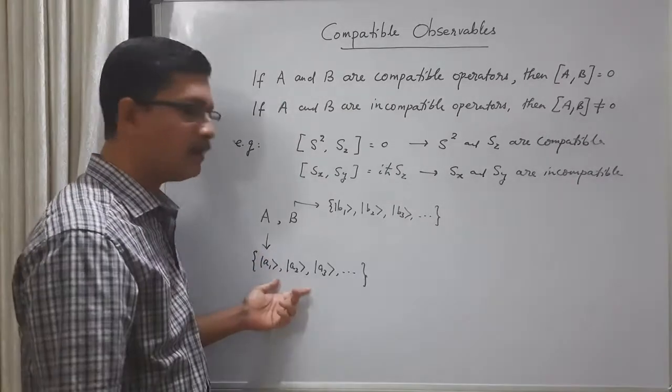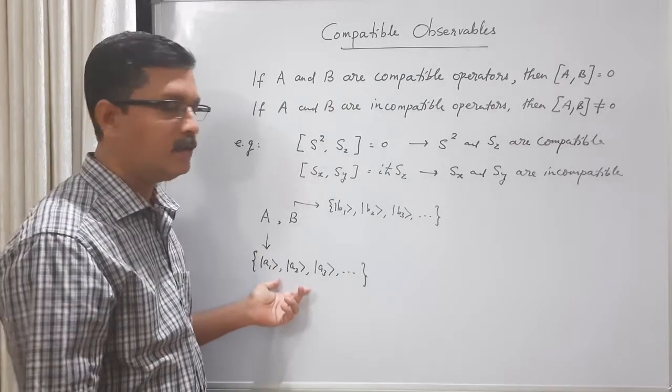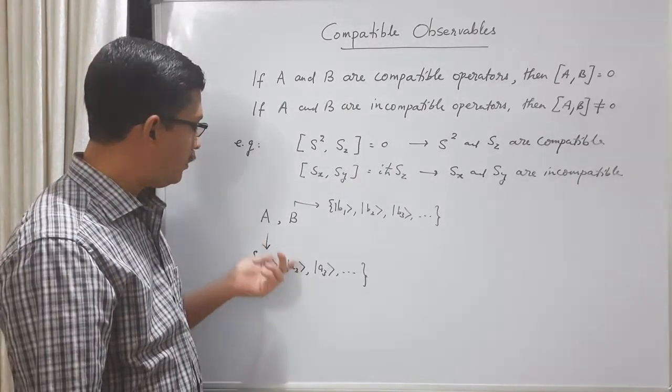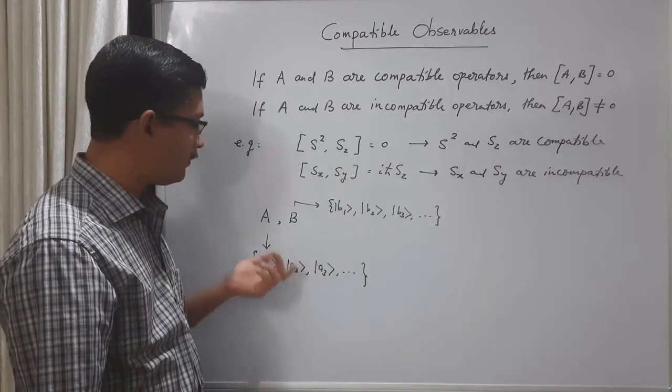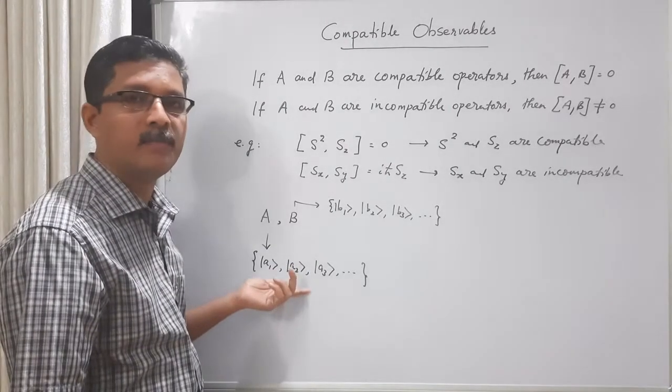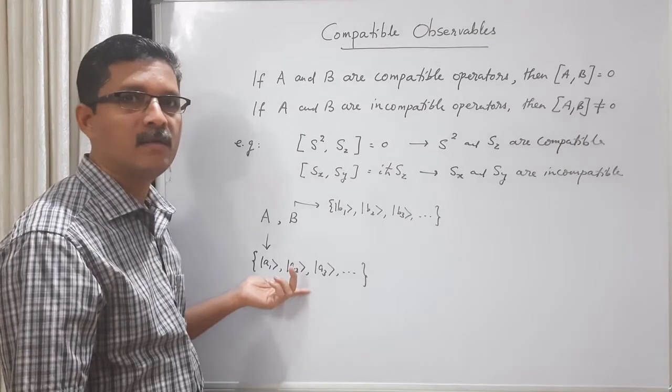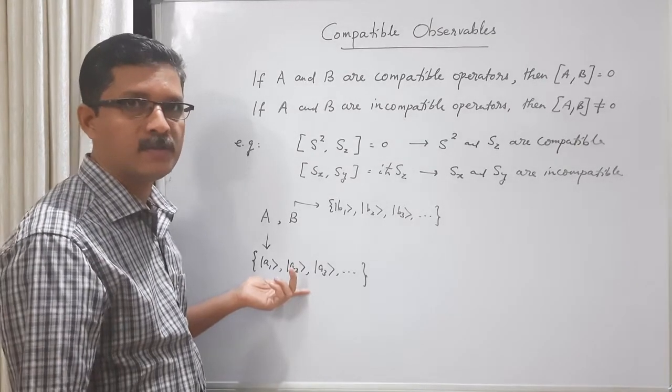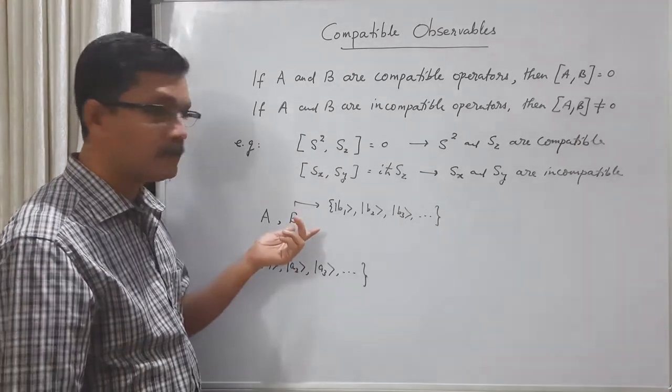That means the number of eigenkets is equal to the dimension of the vector space. So these eigenkets of A, since they form a complete set, can be chosen as a basis of the vector space of the system.